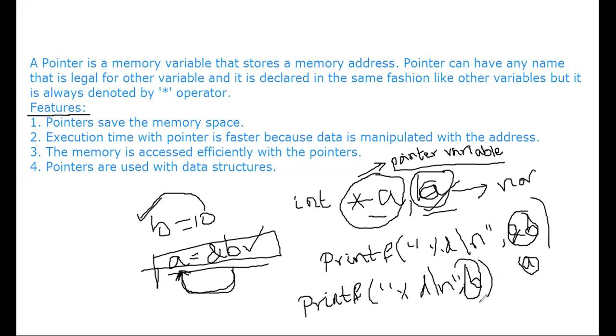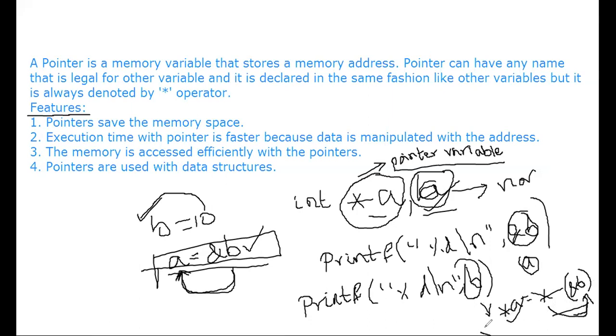Another way to display the B value is star of A. Internally, A holds ampersand B, so you have placed ampersand B in A, so it is star of ampersand B. Here the star operator retrieves the value in that address. So this is one way to display the value of B.